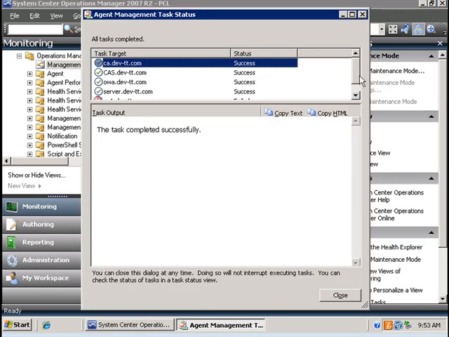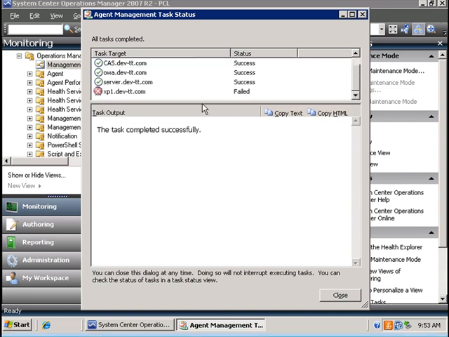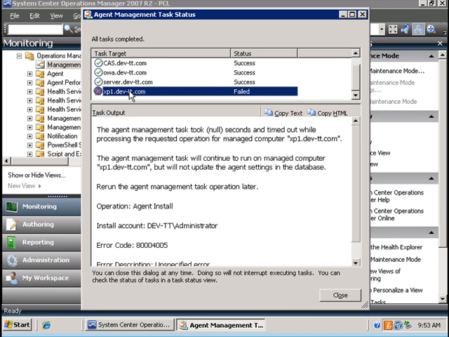Okay, so all the agents have been deployed with the exception of one particular computer, which I will have to figure out why. It seems to be a timeout error. So I'm going to click on close.